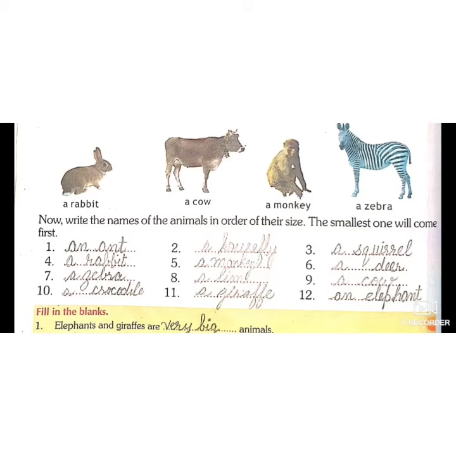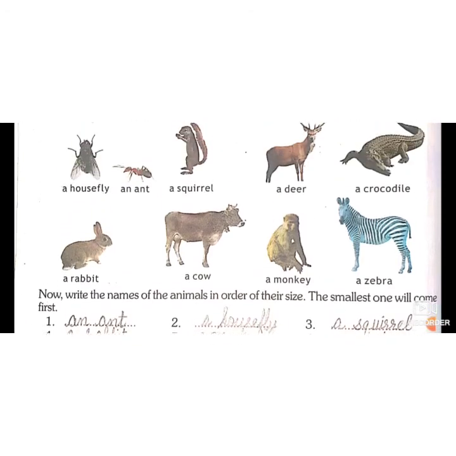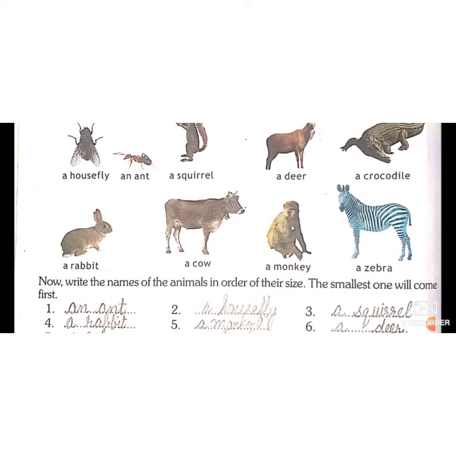So what do we have to do? We have to arrange these animals' names in ascending order. The first one is the smallest one and the last one is the biggest one. So first is the smallest, so we can choose it. An ant is a small animal.